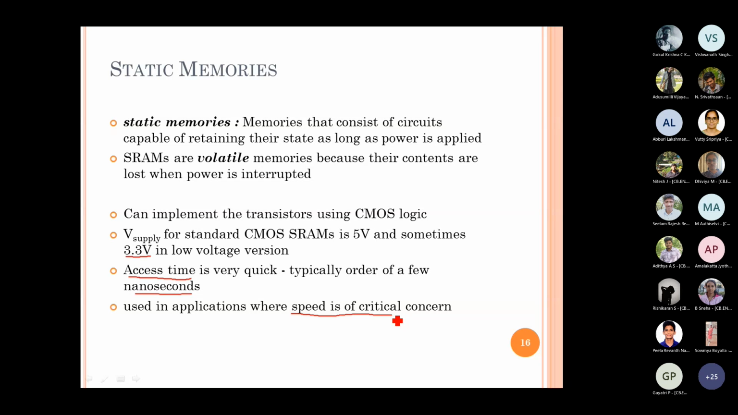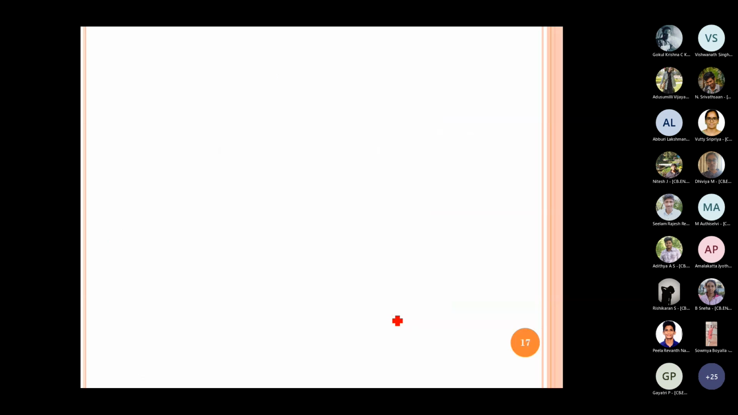One is the static memory, and we'll be learning other types as well. Yesterday I pointed out that some memory cells may have a single transistor, some may have even up to 6 transistors in one memory cell. So in that case, when you require more transistors, naturally the dissipation will be more.